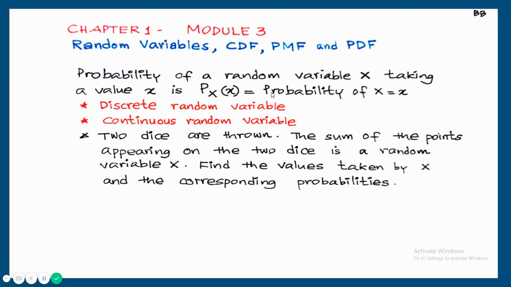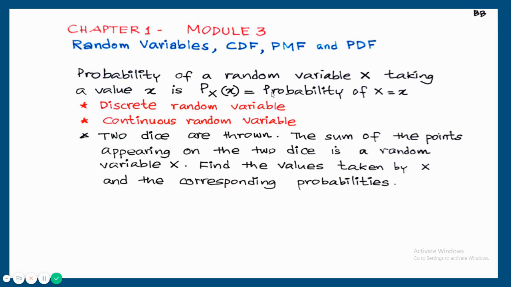I'll show an example here. Two dice are thrown. So the outcomes are like this. Maybe the first outcome is 1, second outcome is 1, then first outcome 1, second outcome 2, 1, 3, 1, 4, etc. 6, 6. Total number of outcomes are 36.